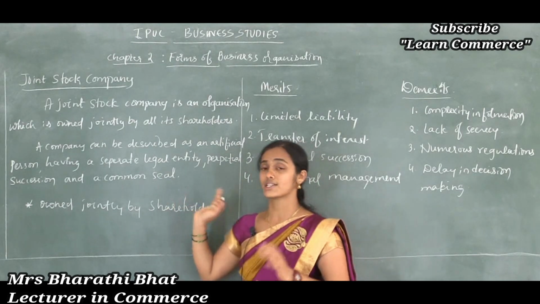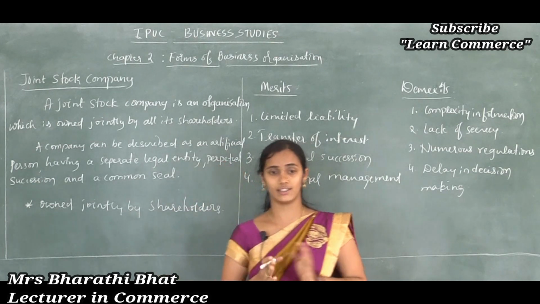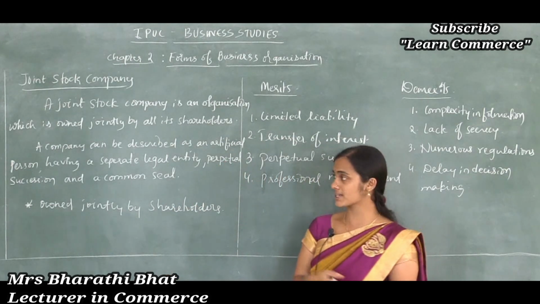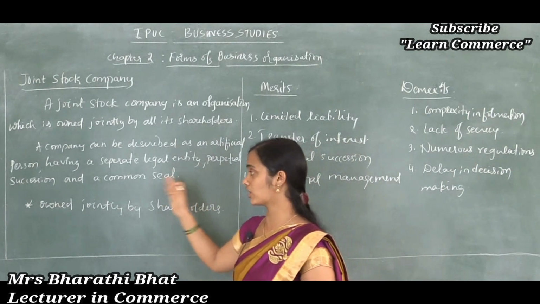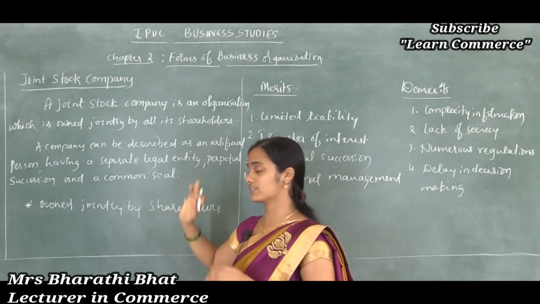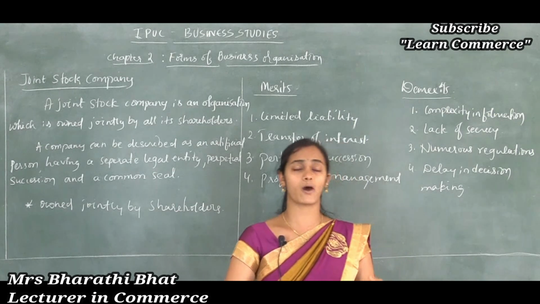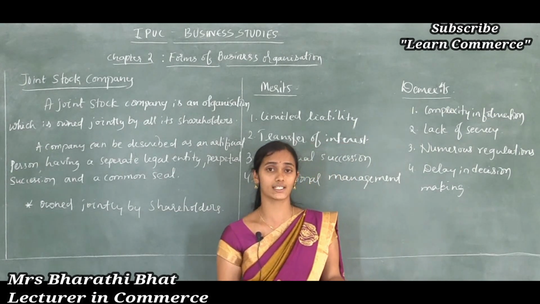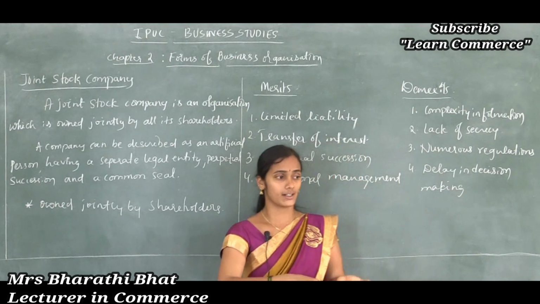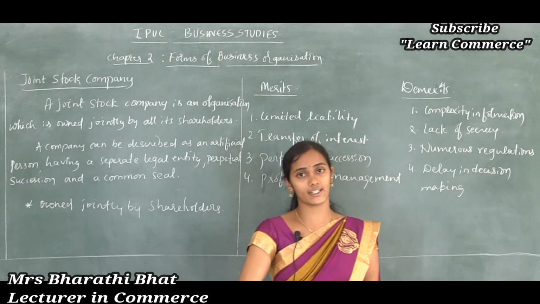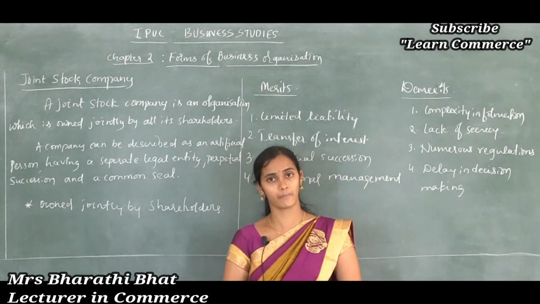Before that, a joint stock company can be described as an artificial person having a separate legal entity, perpetual succession and a common seal. Overall, it is an association formed to carry out business activities, incorporated under law, having a separate entity distinct from its members.